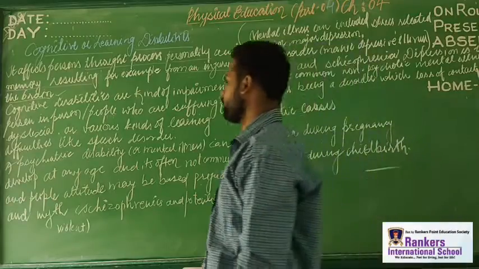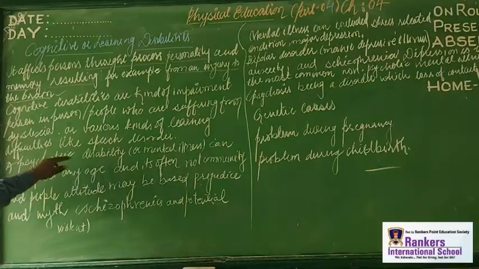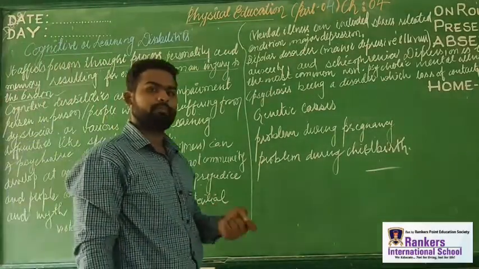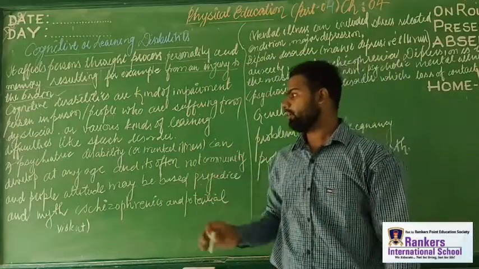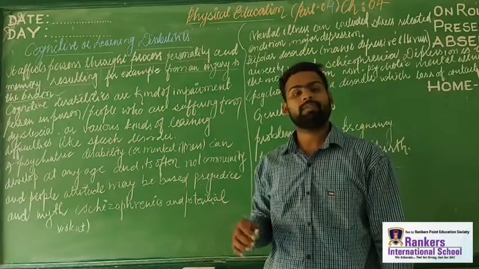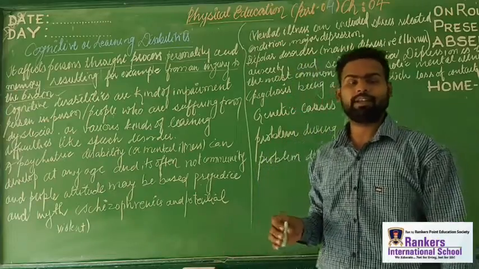Got it? Let us come to the next thing, a psychiatric disability or a mental illness. See, when I am talking about psychiatric disorder, psychiatric disability or psychiatric impairment, the word psychiatric is related to psychology. It is related to the people who treat mental illness.